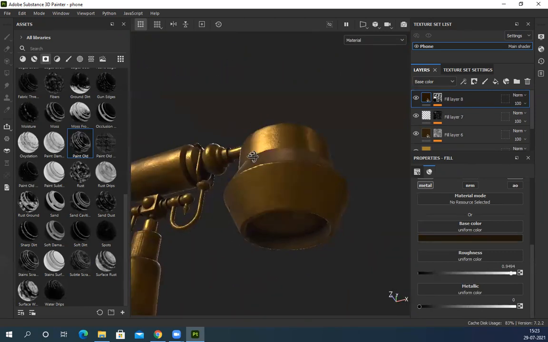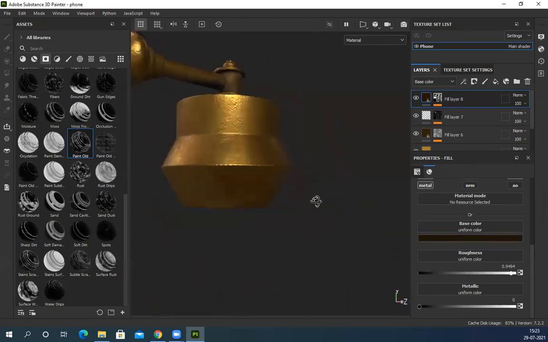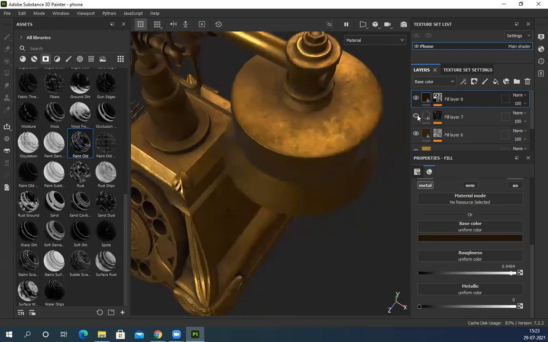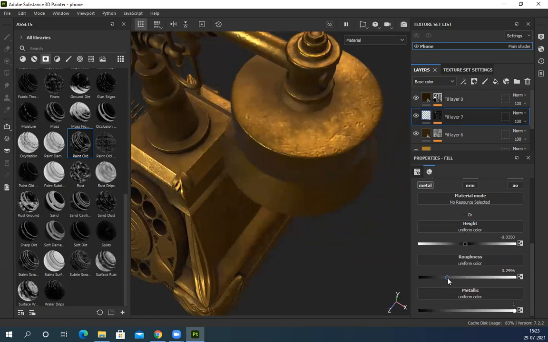And you can see I have nice scratches and all these things. A scratch is supposed to be shiny, right? Yeah, see, slightly shiny.